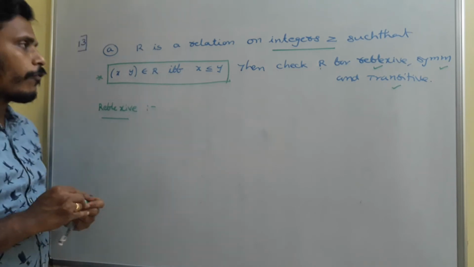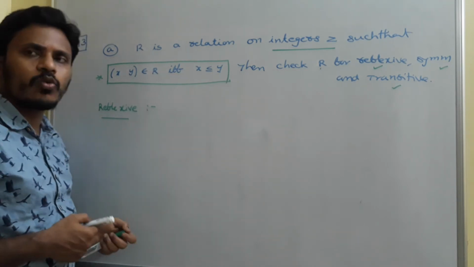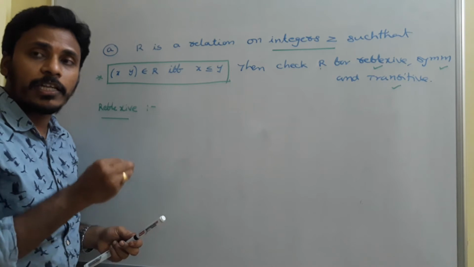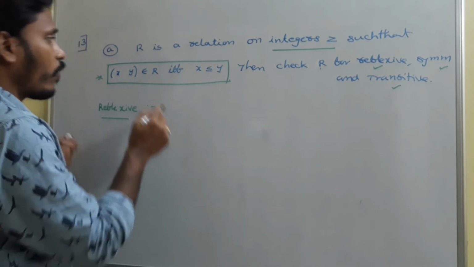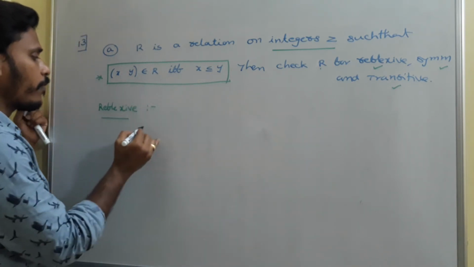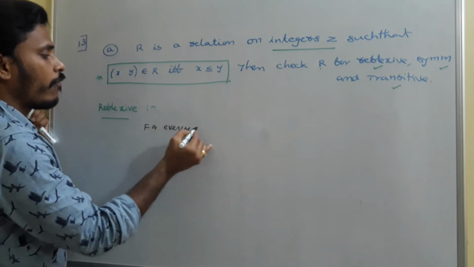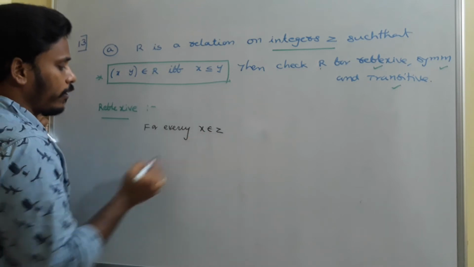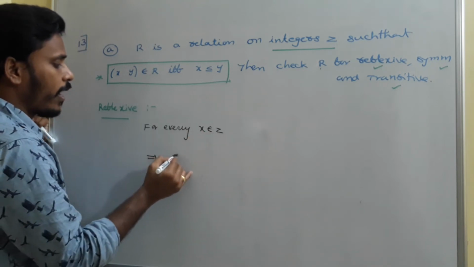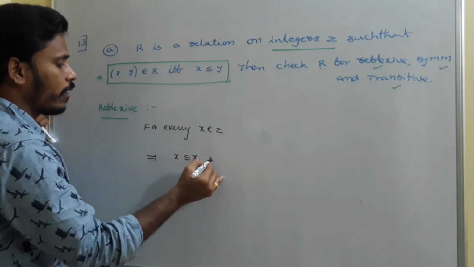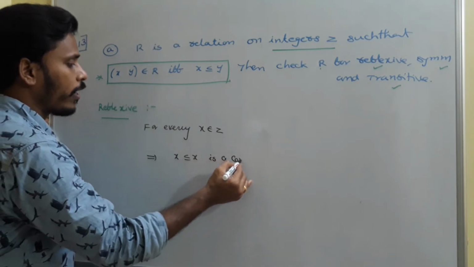Right. Reflexive. How can we say it is reflexive or not? So for every x belongs to Z, we need to say whether x less than or equal to x or not. For every x belongs to the set Z implies x less than or equal to x is a correct statement. Is it right or wrong?